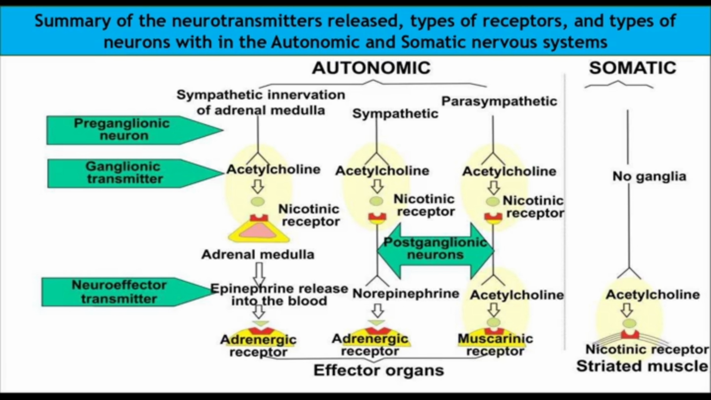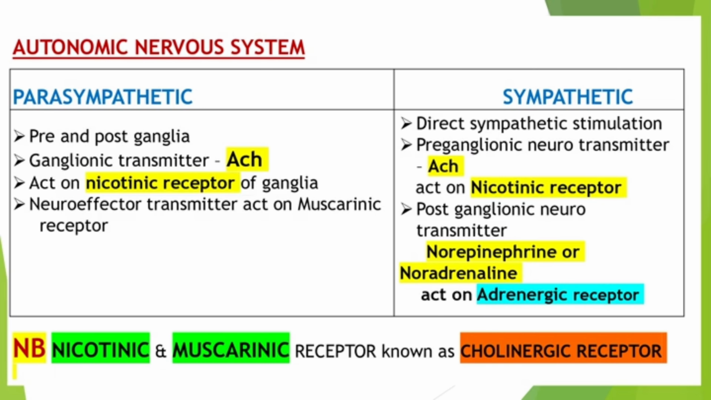Okay, first we are starting from the autonomic nervous system. Mainly it comprises parasympathetic and sympathetic. In the parasympathetic, pre and post ganglia are there. These are the main differences between the parasympathetic and sympathetic. The ganglionic transmitter is acetylcholine. First it acts on the nicotinic receptor of the ganglia, then the same acetylcholine acts as the transmitter on the muscarinic receptor also. That means in the parasympathetic, acetylcholine is the neurotransmitter.